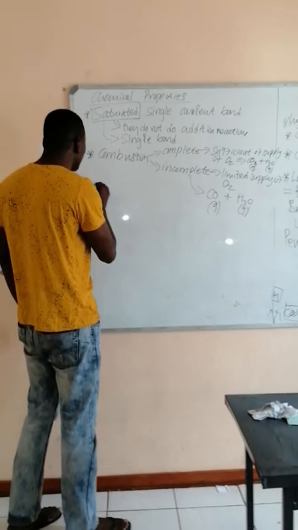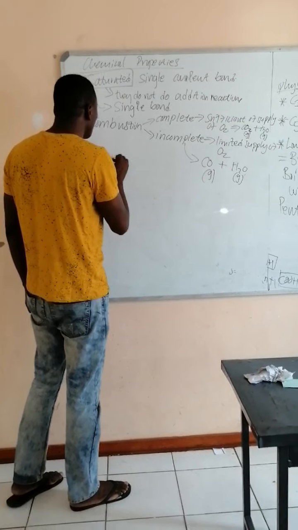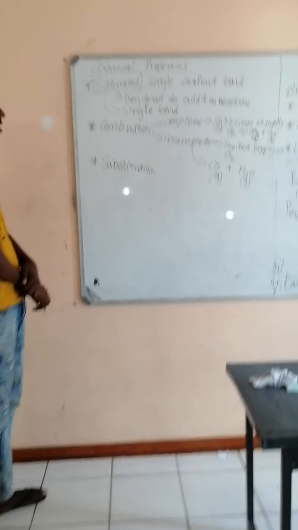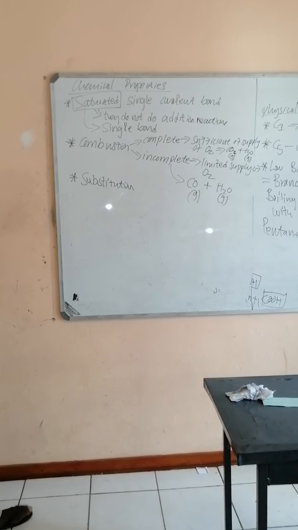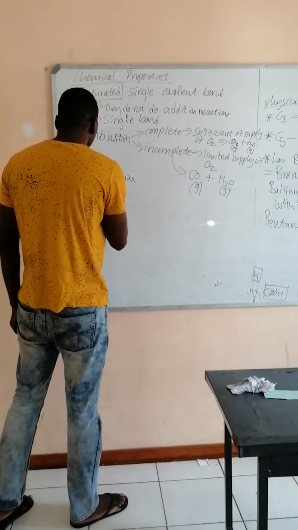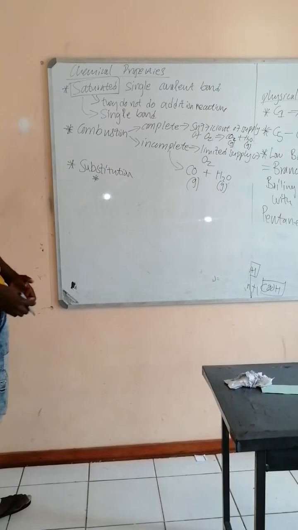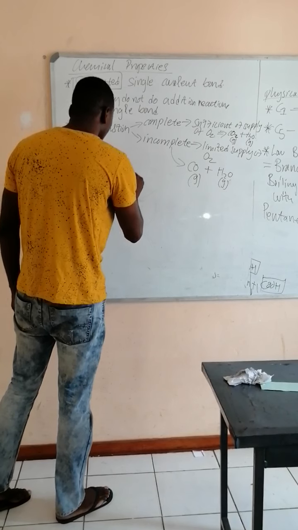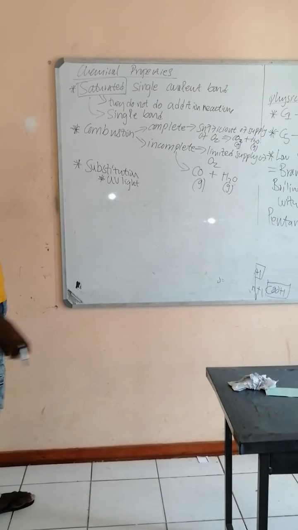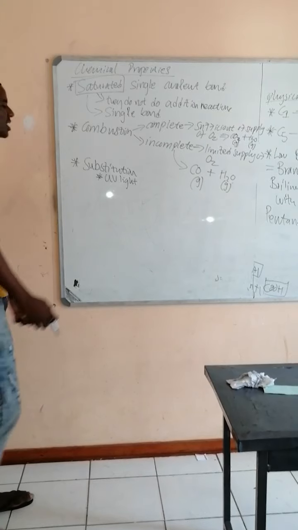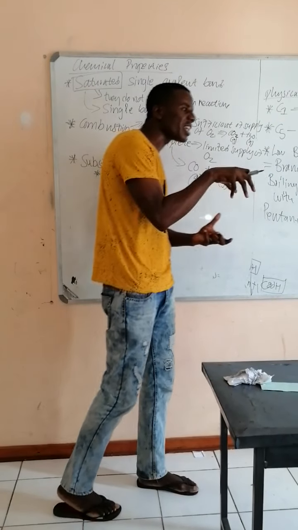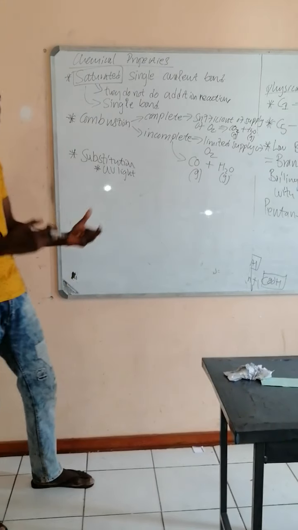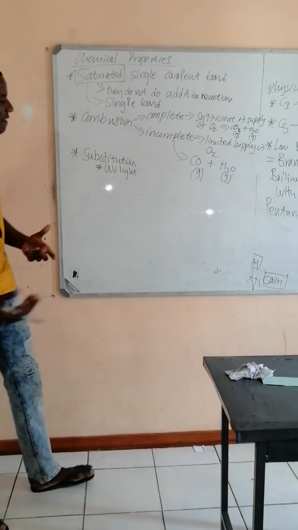Then we have our last reaction, which is the substitution reaction. For the substitution reaction, we have one condition. For the reaction to take place, it needs to take place under UV light. Now, in substitution, what are we saying? Substitution is just you are removing one thing to put in another.